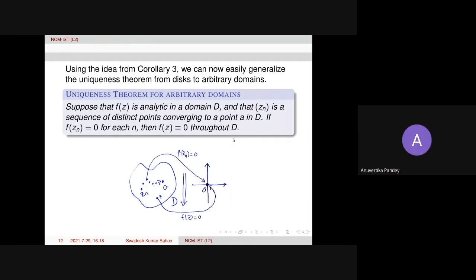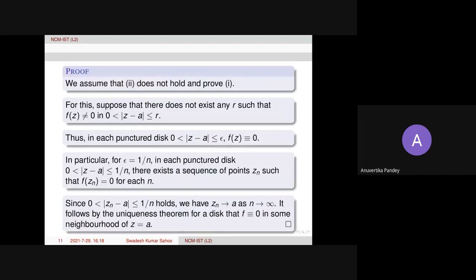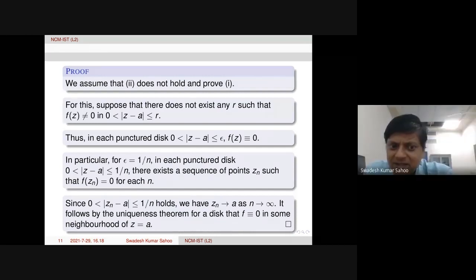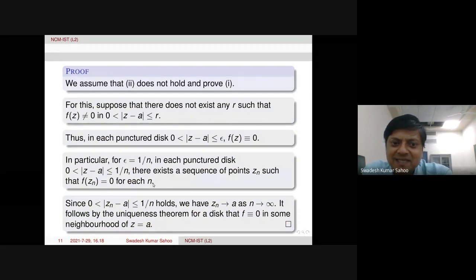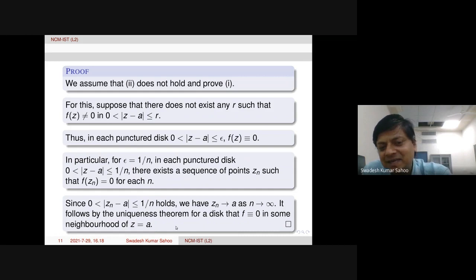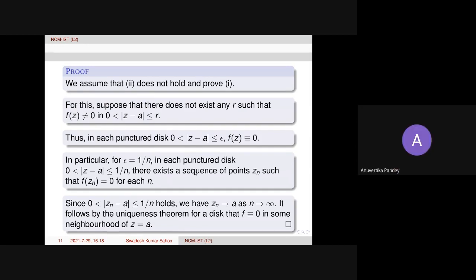I have one doubt. In the previous result, we have proved it for all n, or is there some specific neighborhood? Now, this is true for all n. In fact, you can choose some specific n also, it doesn't matter. This will be valid for each n, whatever n you take. But we need one of such n, because we need it in some neighborhood of z equal to a. So you can also fix one n, that doesn't matter. But the problem is here: infinitely many neighborhoods, right?